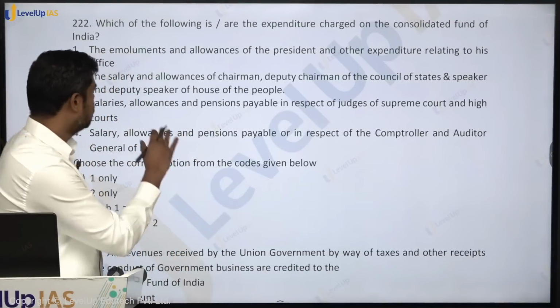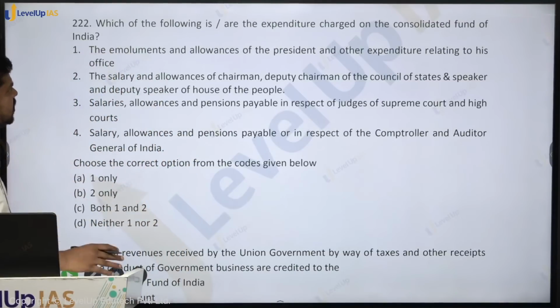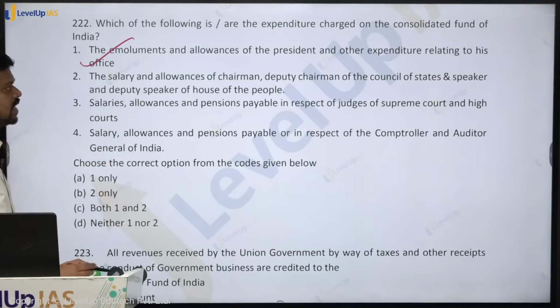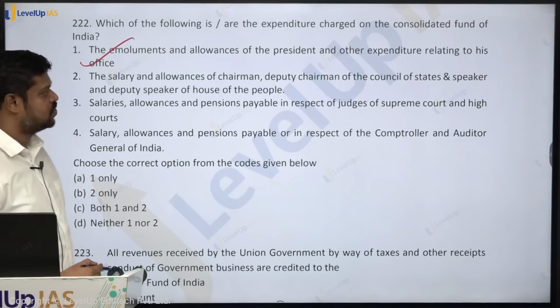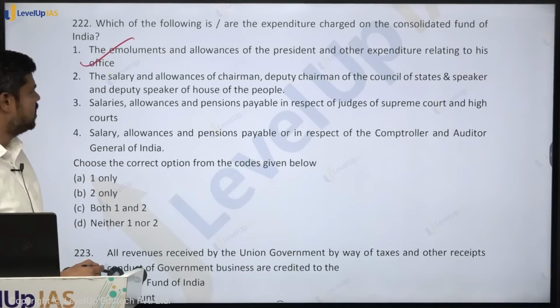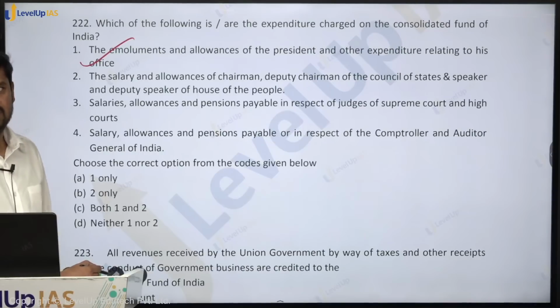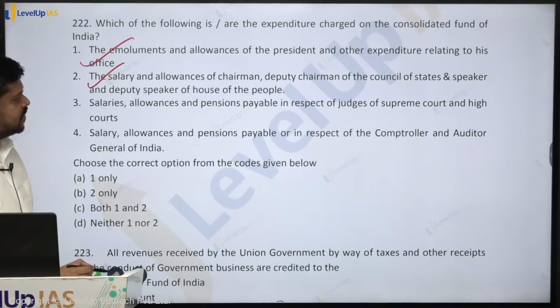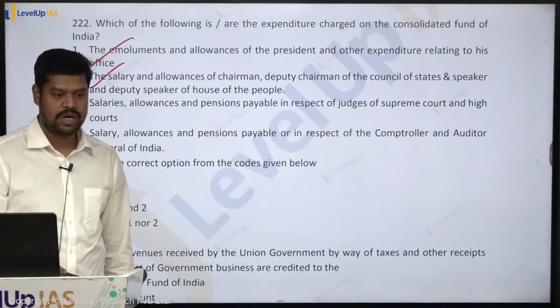So what are the expenditures here to be charged expenditure? The emoluments and allowances of the President and other expenditure relating to his office. Yes, it's a very important expenditure. The salary and allowances of the chairman, deputy chairman of the Council of State, speaker, deputy speaker of the House of the People. Yes, this is also charged. Salary, allowances and pensions payable to the judges of the Supreme Court and High Court.